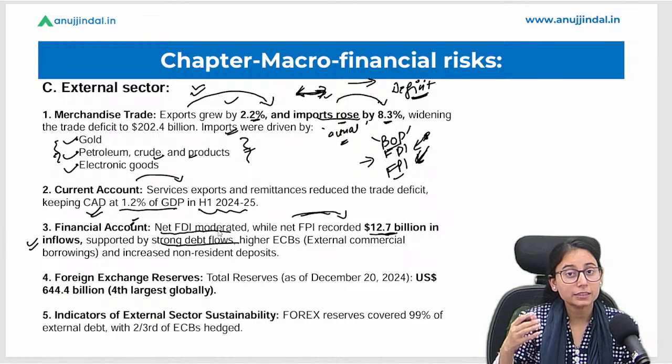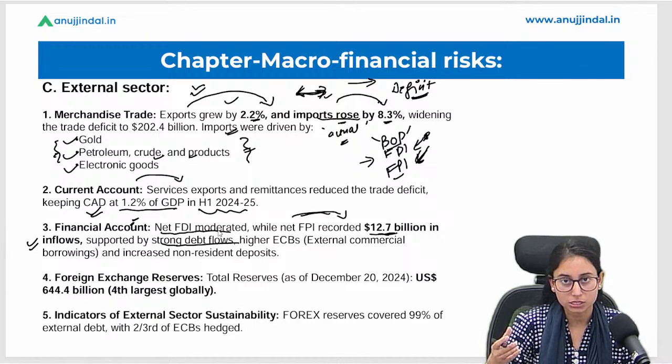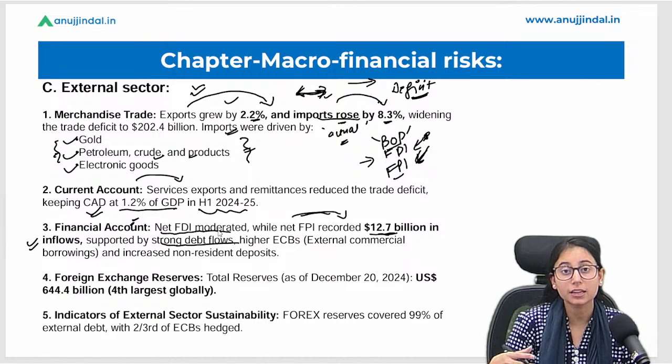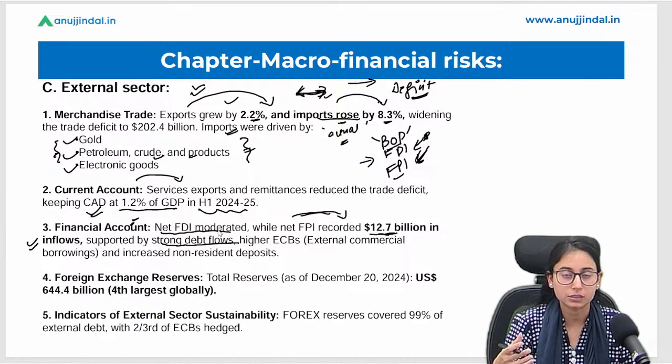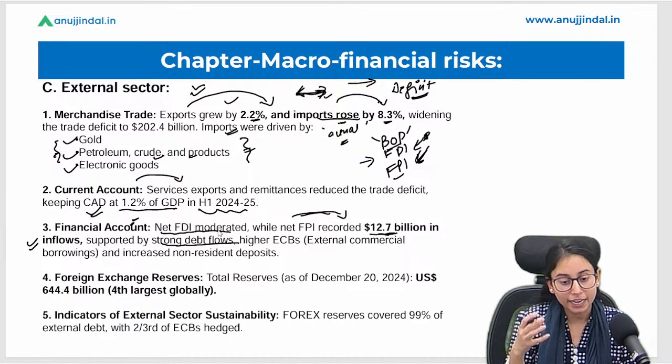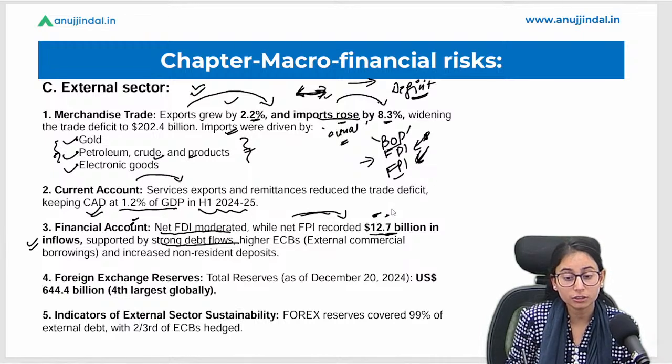Now FPIs are more interested in the debt securities, that is bonds, government securities that are giving them fixed returns. So FPIs are interested in debt flows. So the major driver behind such growth or inflow is debt inflows, higher ECB borrowings and increased non-resident deposits.